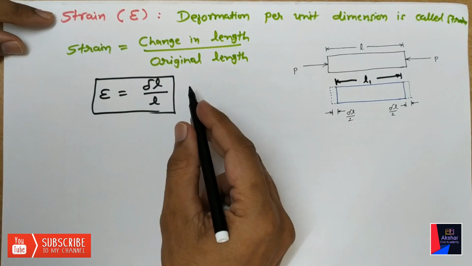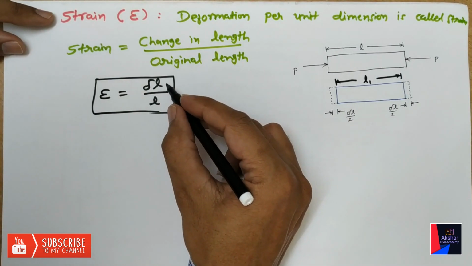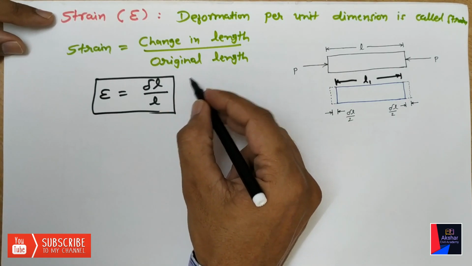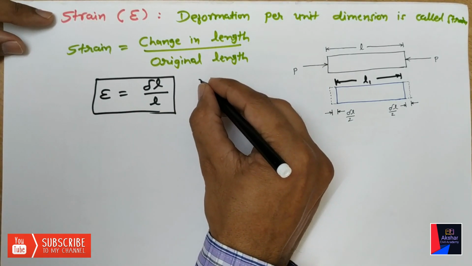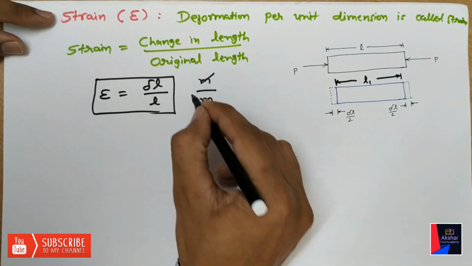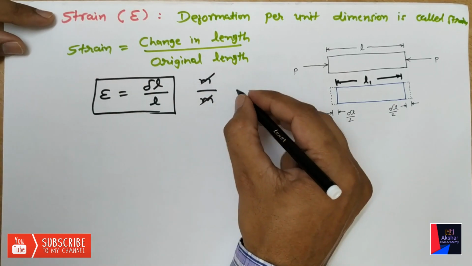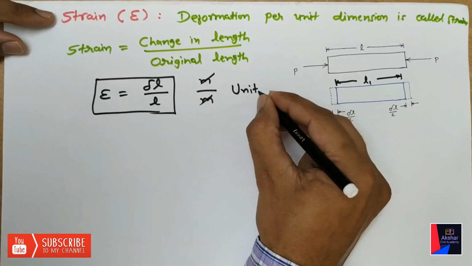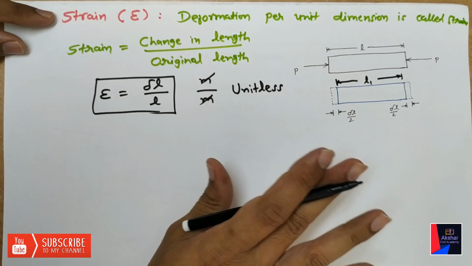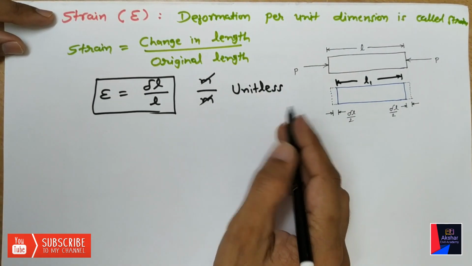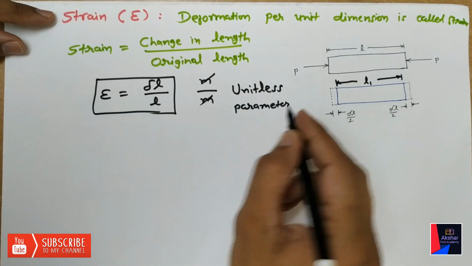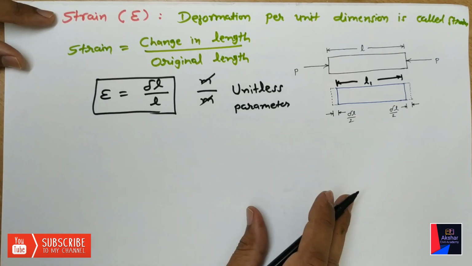Here we can understand that delta L is also a length, with unit meter, and the original length L also has unit meter. So both will cancel, and the strain will be unitless. There is no unit for strain. So strain is a unitless parameter.